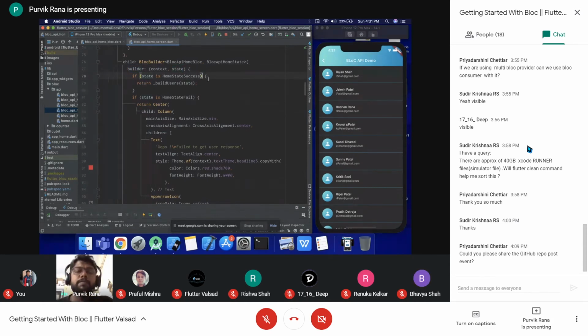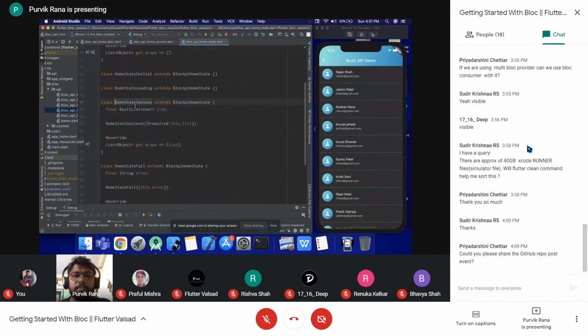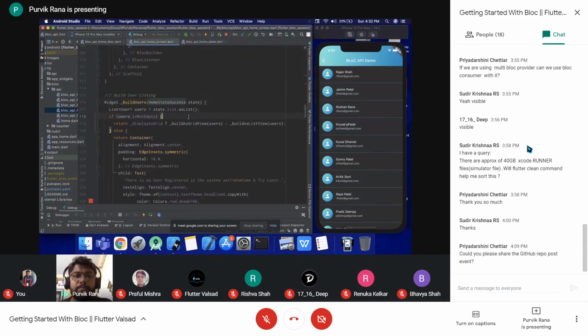So when our state is success and when we have the different data, list of the user data, we can represent the user listing. So from here, the user list function is called with the state which is passed. And if you want to access the data within that particular state, this state has this particular list of data, and the name of the parameter is list, so that we can access using state dot list.